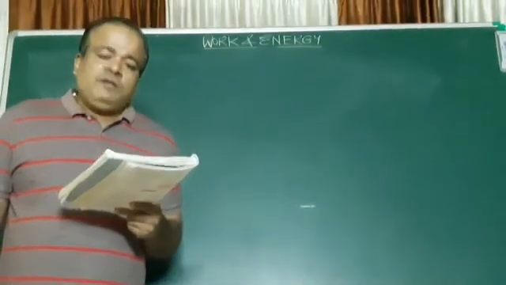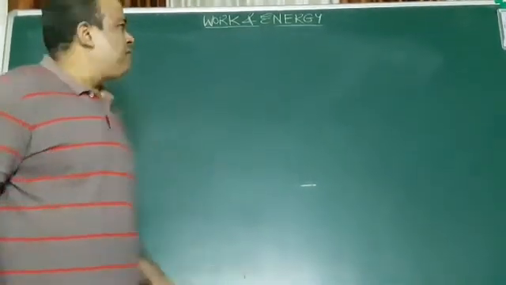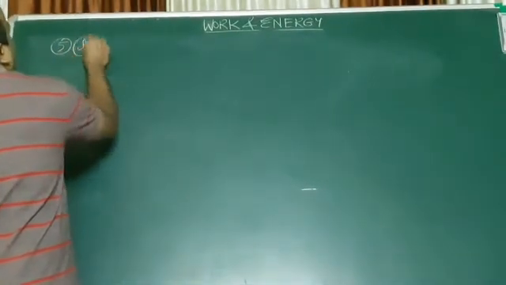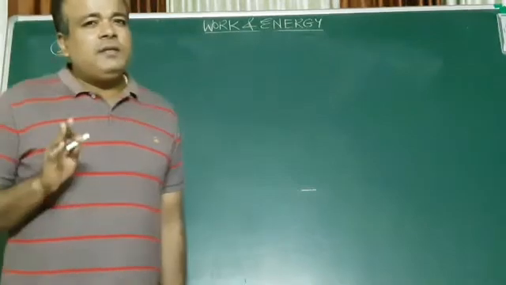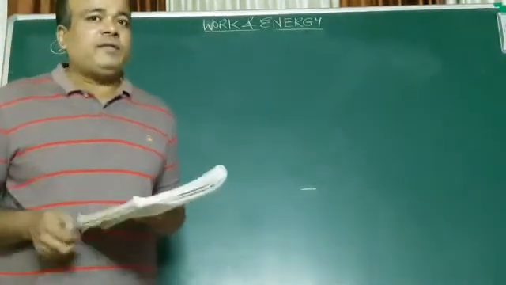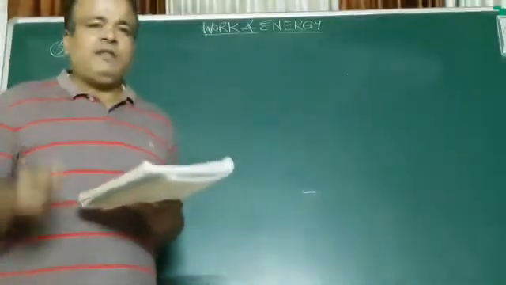So now we go to question number 5D. D for Delhi. Now this is a little tough sum, slightly difficult sum. So I try to understand. First we'll read the sum.